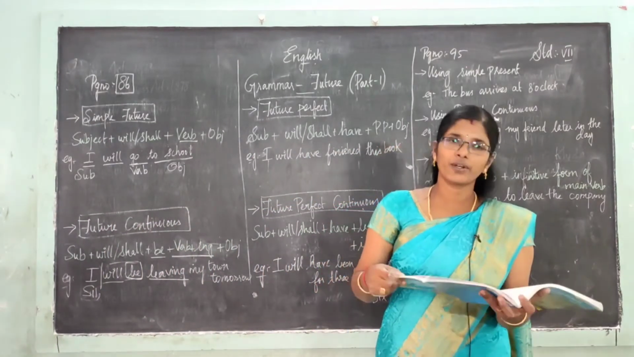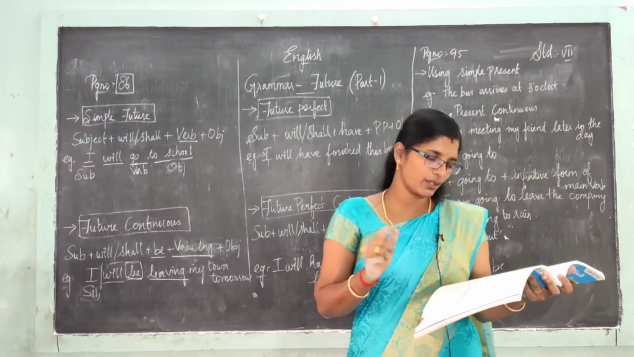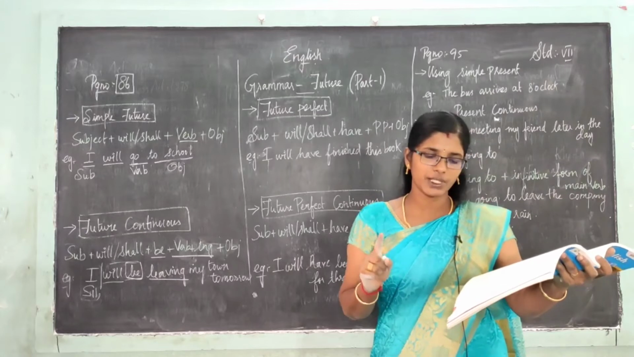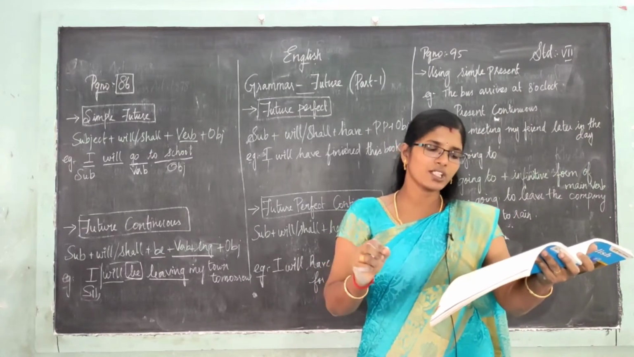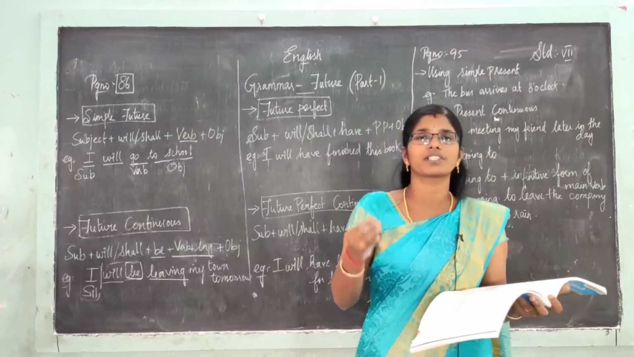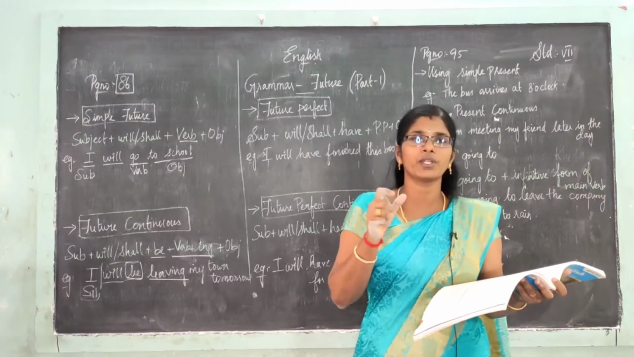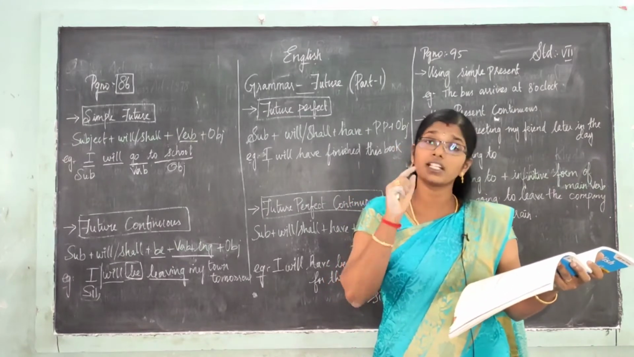Now we are going to see in which sentences future continuous is used. First, see page number 87. To predict or guess future events. Future la நடக்க போற ஒரு events பத்தி சொல்றதுக்கு we use future continuous tense.